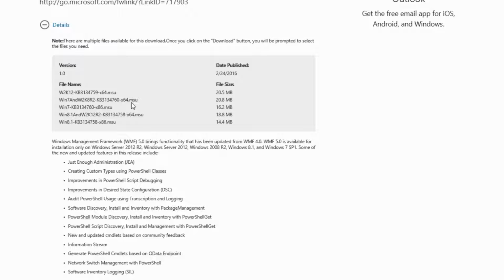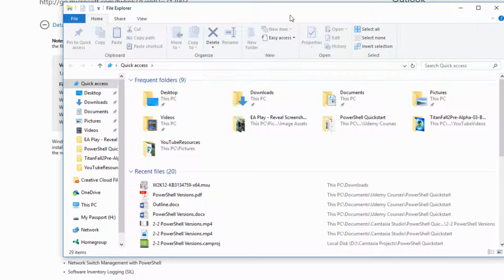If you need to find out what version of Windows you currently have installed, the easiest way is to either open up My Computer, or you can hold down the Windows key on your keyboard, the one that looks like a little Windows symbol, and hit E. That does the same thing. It opens up the File Explorer, also in the past referred to as My Computer. This is where you can see things like downloads, documents, pictures, videos.